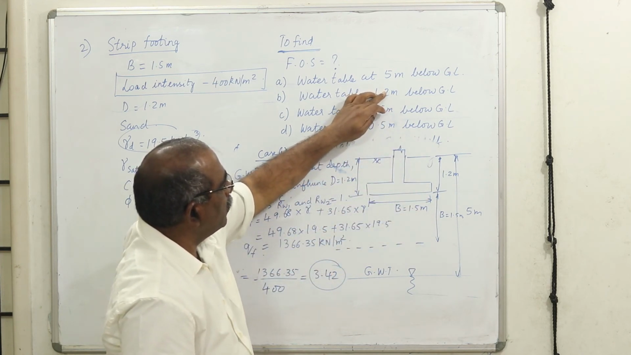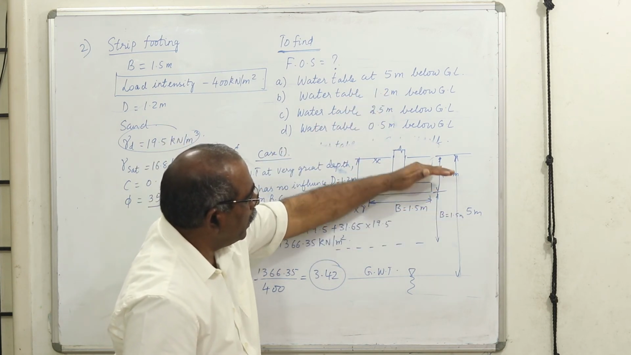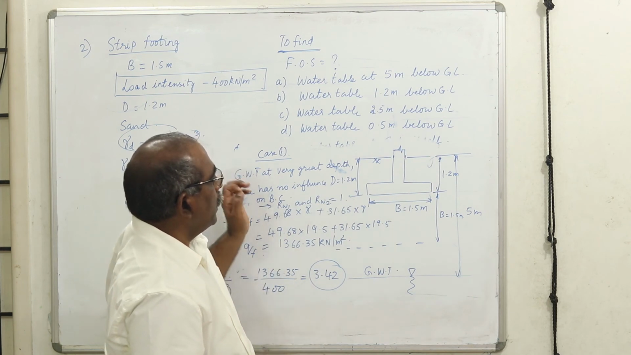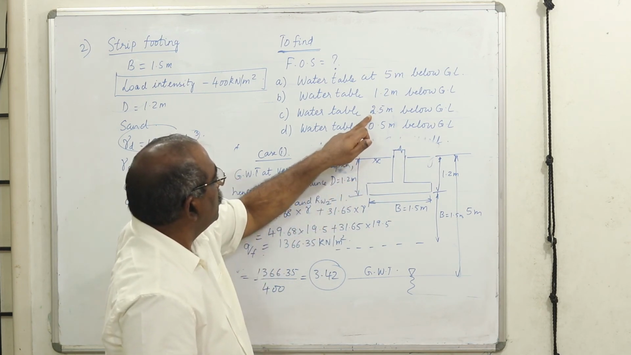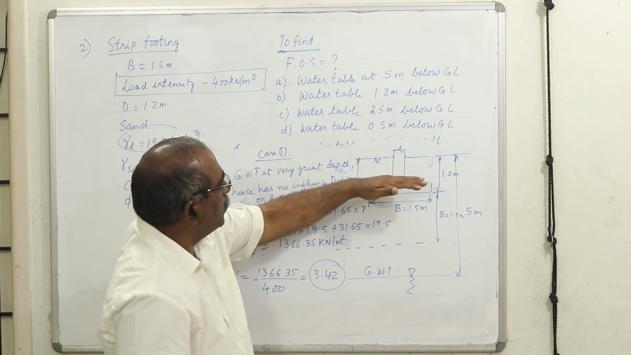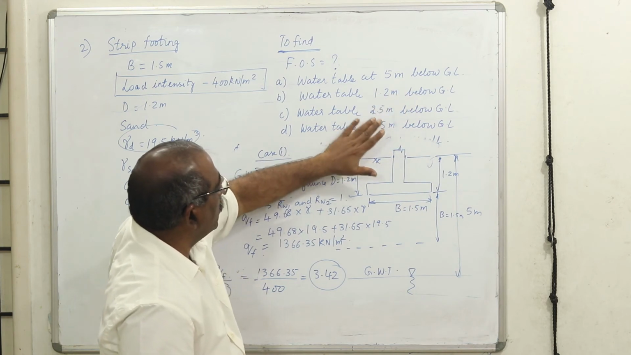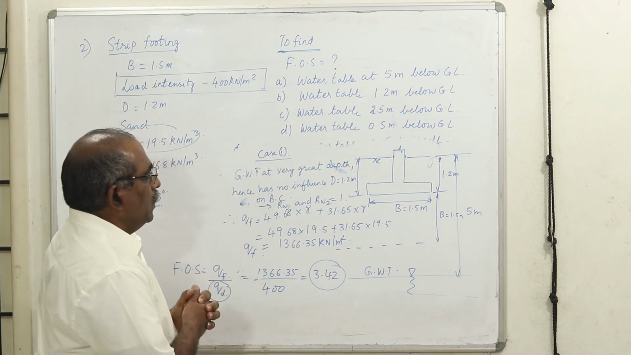Here it is not a problem because you directly get this as 0.5, and here it is gamma dry. Then in the third case, it's very important to find out the average unit weight, and in the fourth case, it is at this level. Therefore, you need to find out the average unit weight. The third and fourth cases are important, and that will be explained to you.